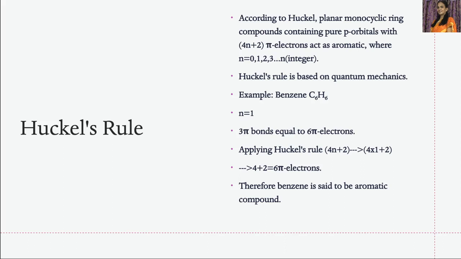In this, n is equal to 1. Benzene has 3 pi bonds, which is equal to 6 pi electrons. Applying Huckel's rule, that is 4n plus 2, 4 into 1 is 4, plus 2 is 6. So benzene has 6 pi electrons. It is obeying Huckel's rule. Therefore, benzene is said to be an aromatic compound.